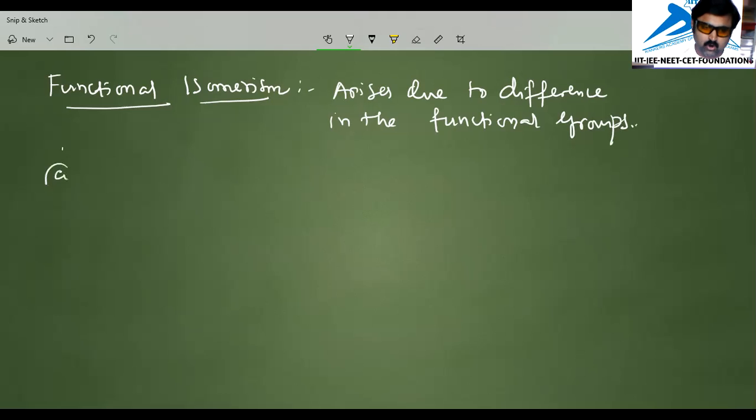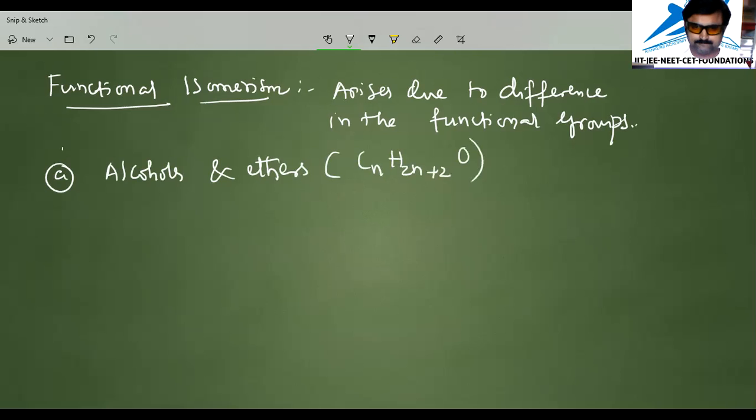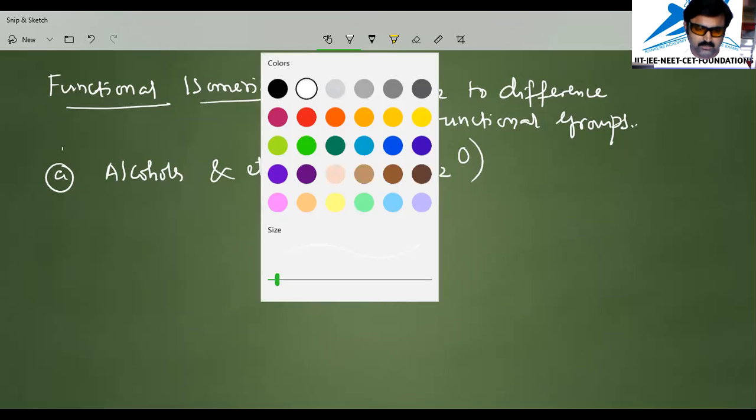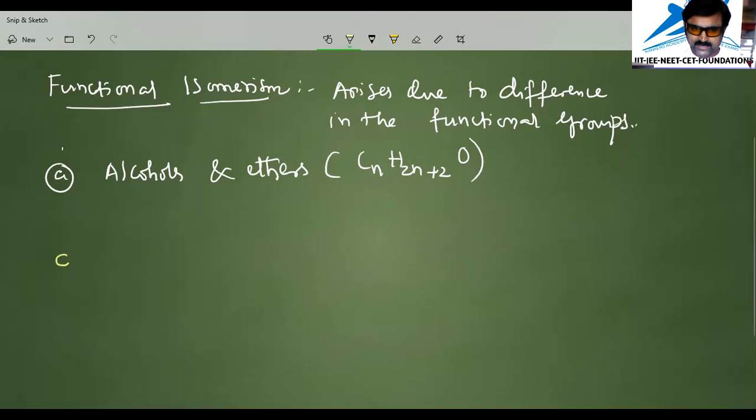This is quite often the case with alcohols and ethers. They have the same general formula, CnH2n+2O. So for this I am taking an example here. You can observe now, that is C2H6O.